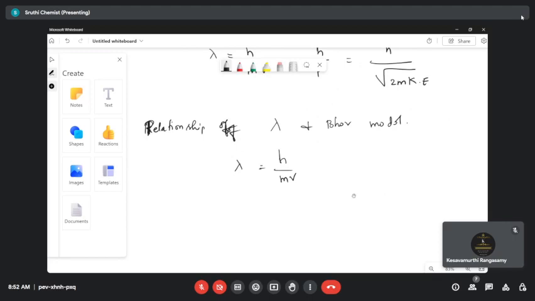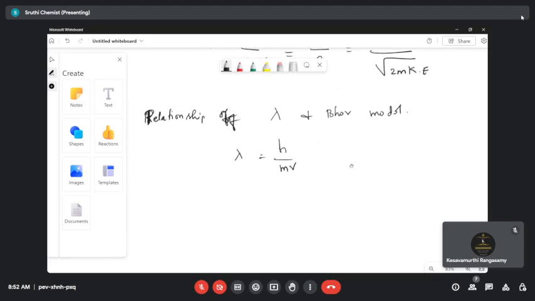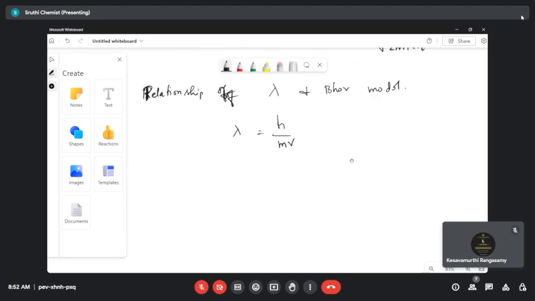Did anyone remember? The electron will stay only if the angular momentum is an integral multiple of h by 2 pi. We learned one equation, right? Yes, ma'am. What's the formula? MVR is equal to angular momentum, which is equal to nh divided by 2 pi, correct? nh divided by 2 pi. So my pen is writing very slowly, I don't know what's happened today. So MVR is equal to nh divided by 2 pi.